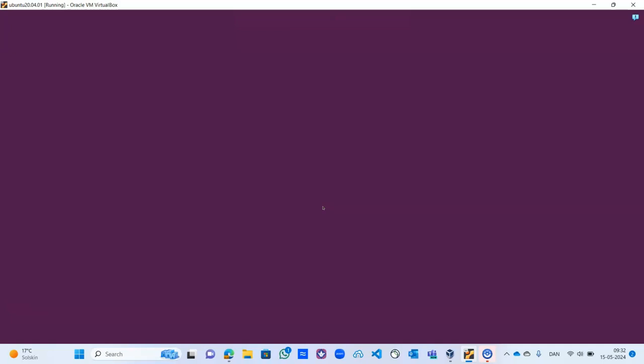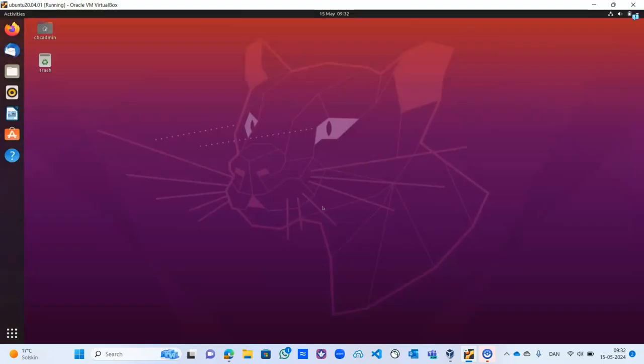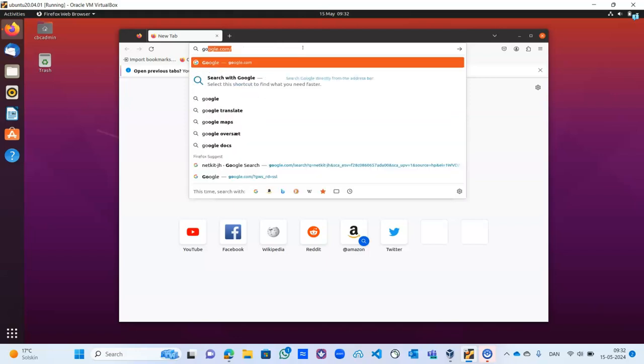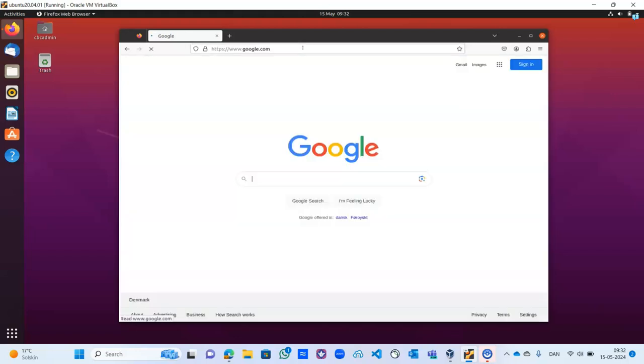Then after you log in, go to your terminal and start the installation. But before that, we need to download the Netkit installation file. So let's go to our browser and search for the package that we want to download.